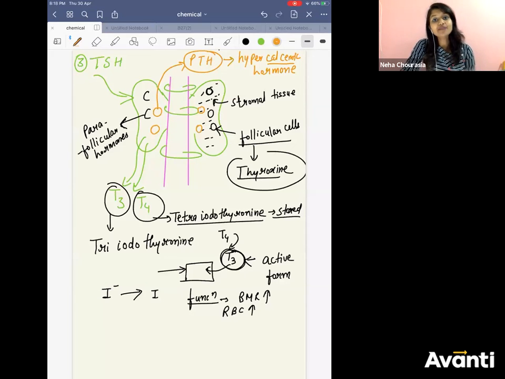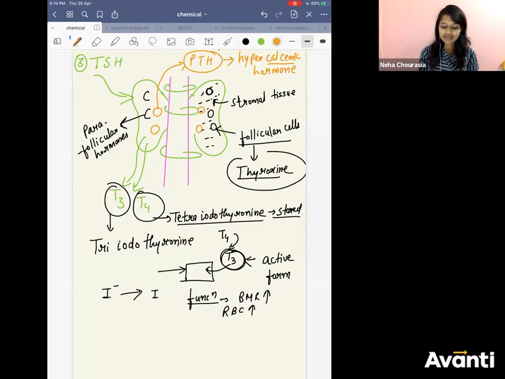If I say hyperglycemia, glucose is more, but where? In the bones, in the cells? In the blood it is more. Always these conditions are related to blood. So a hypercalcemic hormone will increase the calcium content in the blood.